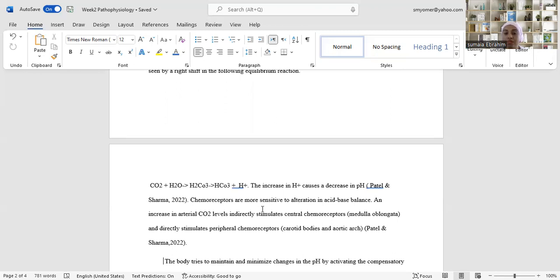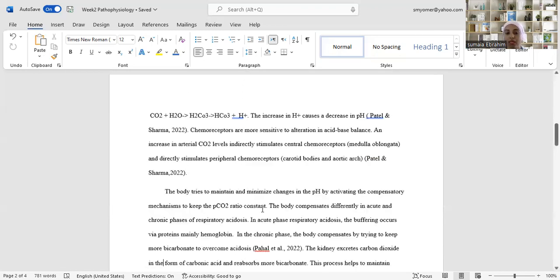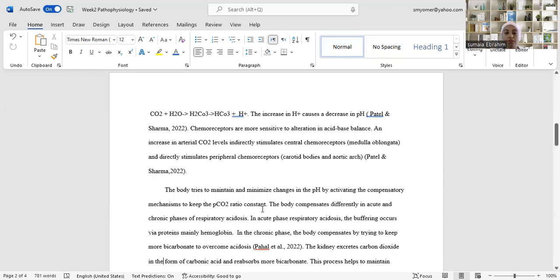Chemoreceptors are very sensitive to any alteration in the acid-base balance. If there is an increase in the arterial CO2 level, it indirectly stimulates the central chemoreceptor and directly also stimulates the peripheral chemoreceptor. The body tries to maintain and minimize the change in the pH by activating the compensatory mechanism to keep the carbon dioxide ratio constant.